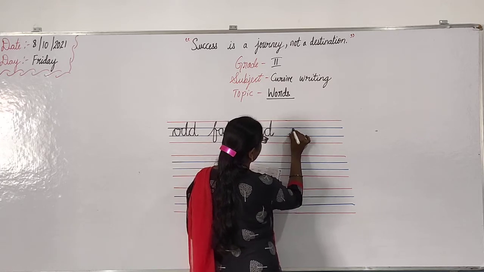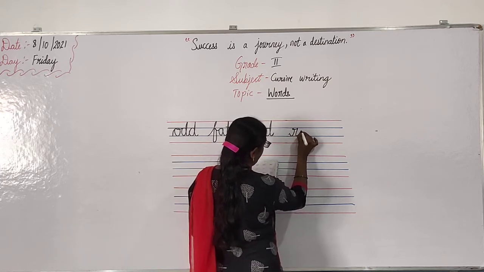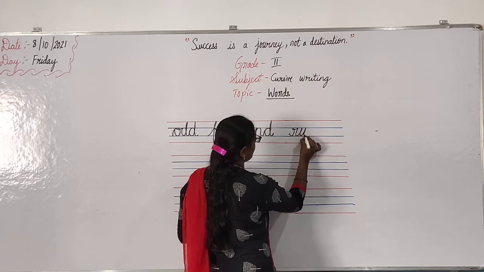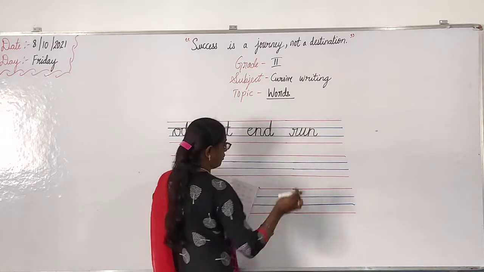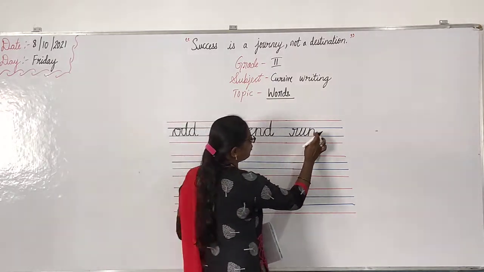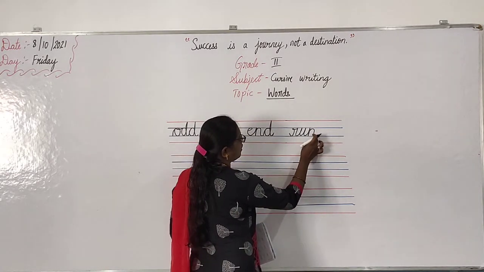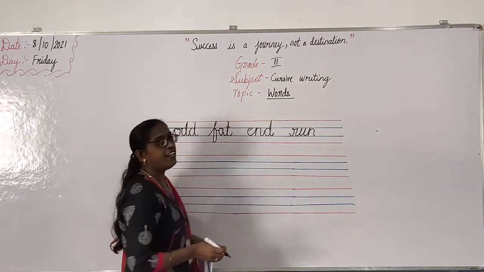R, U, N, run. Okay, like this. No need to put this. Enough, like this. Okay, run.